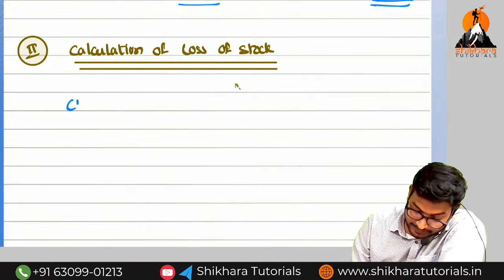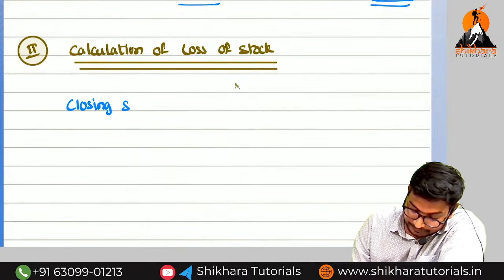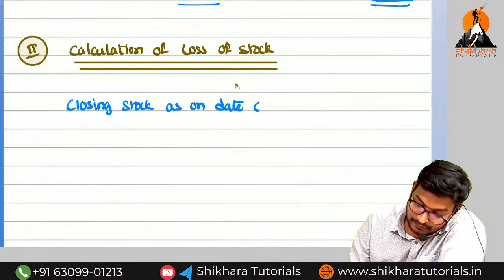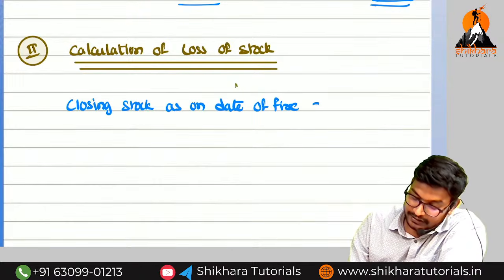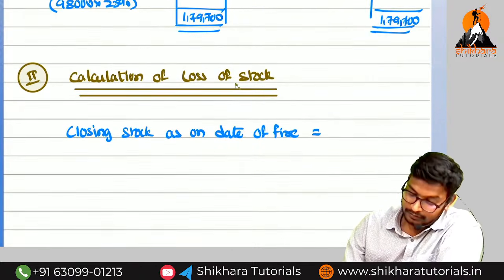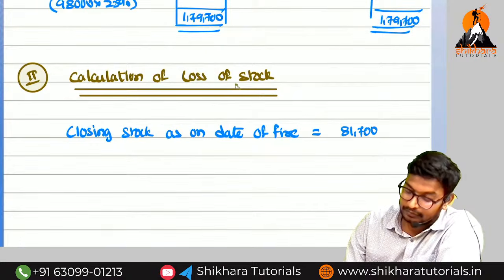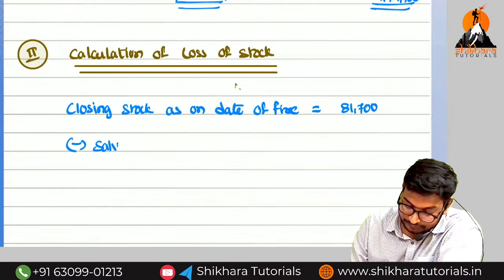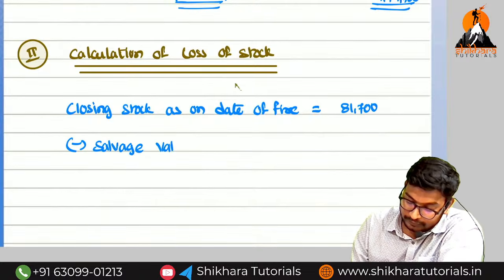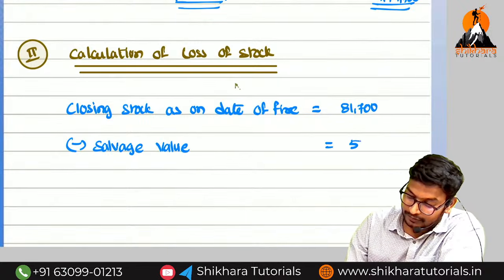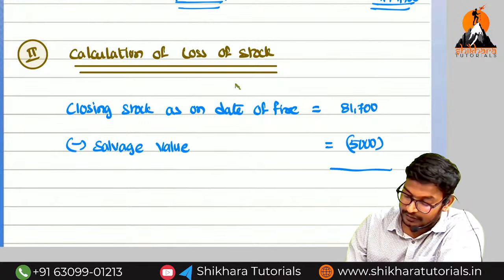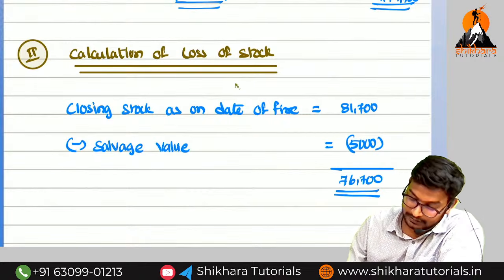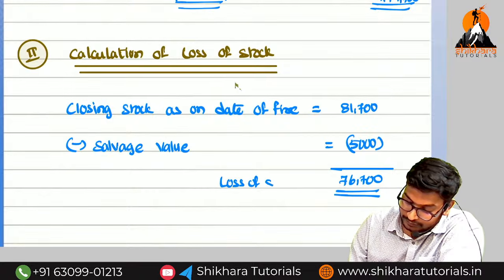Closing stock as on the date of fire is equal to how much? 81,700 minus salvage value. How much, amma? 5,000. How much are we getting? 76,700 is the loss of stock.